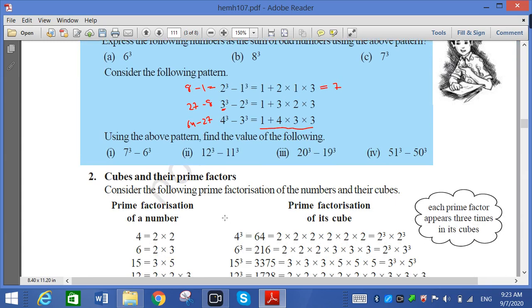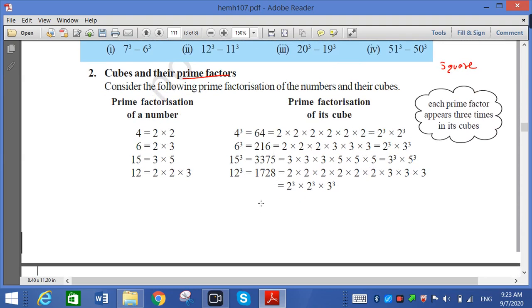Now this is important for prime factors. Compulsorily, we have already completed prime factors in square, and the same thing applies for prime factors in cube. So all are prime factors here. If you see 4 cube, 64, it is 2 and 3 to the power 3.